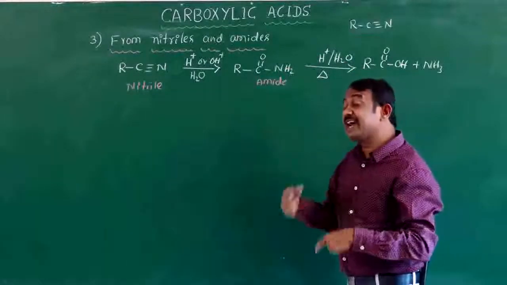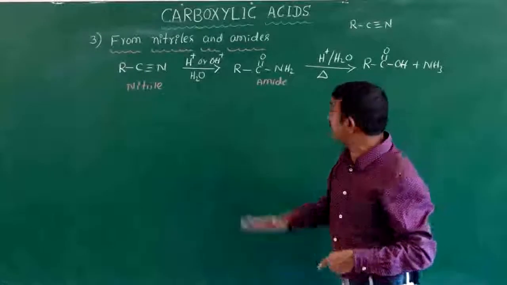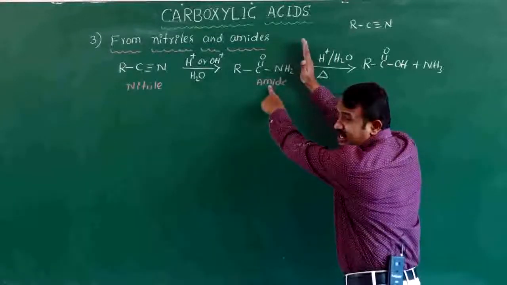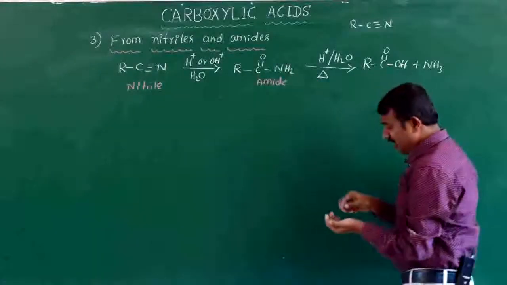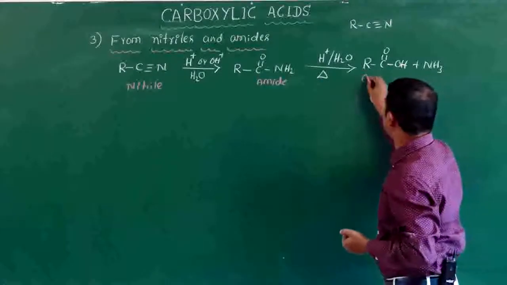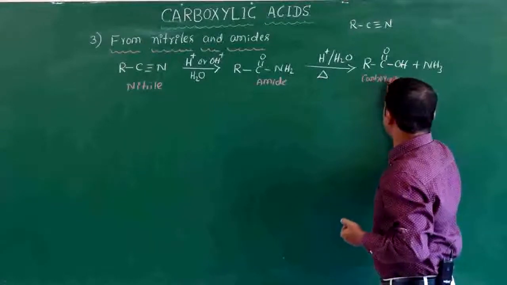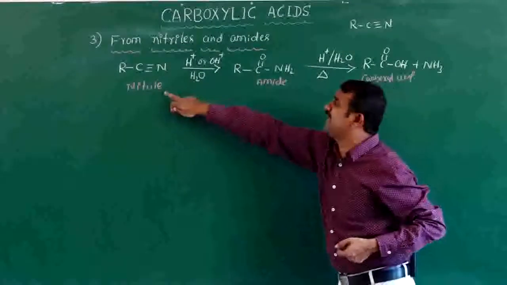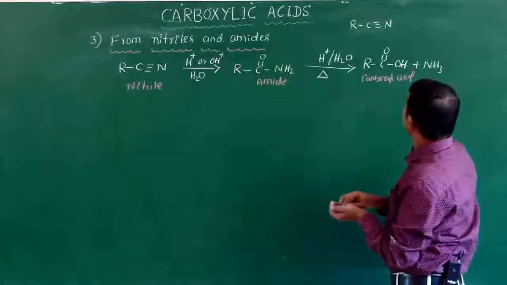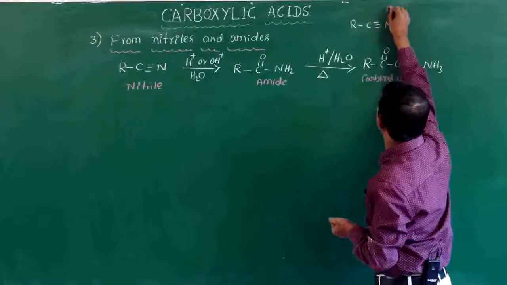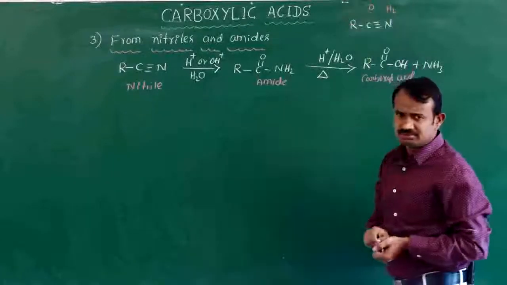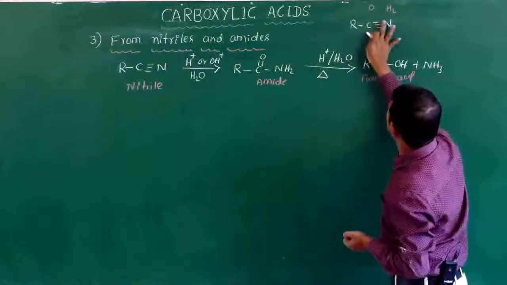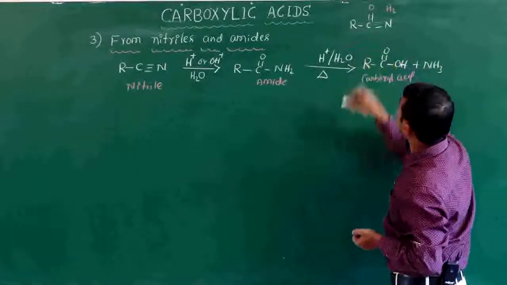What will happen? When the nitrile reacts with partial hydrolysis, we have to stop at the intermediate. Partial hydrolysis means we get the amide. If you go for further hydrolysis, you will get carboxylic acid. Here partial hydrolysis means the nitrile reacts with water, H2O. When H2O is there, the triple bond is shifted to here. What will happen?